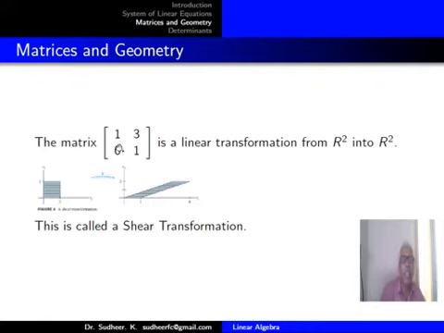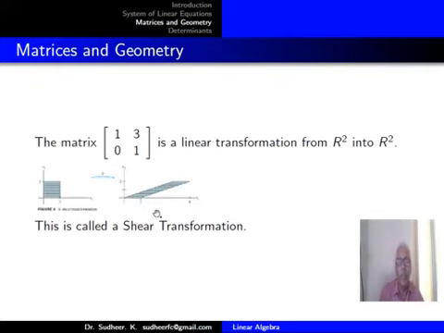Now consider the matrix [1 3; 0 1]. This is an upper triangular matrix. What is an upper triangular matrix? All elements below the main diagonal will be 0. That is an upper triangular matrix. So this will be a linear transformation from R2 to R2. Let us see what this matrix will do on the unit square. The unit square will be transformed to such a parallelogram.